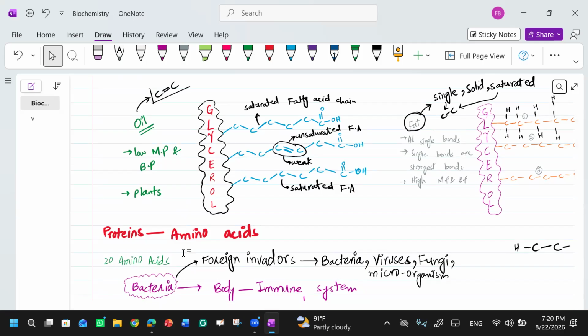Amino acids are basically something that makes up proteins. Yes, the amino acids make up the proteins, right?